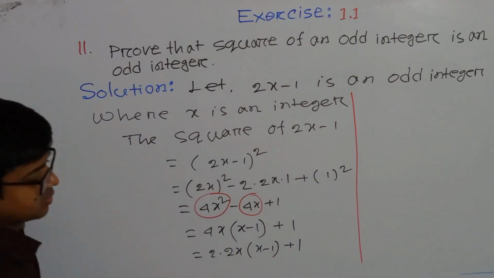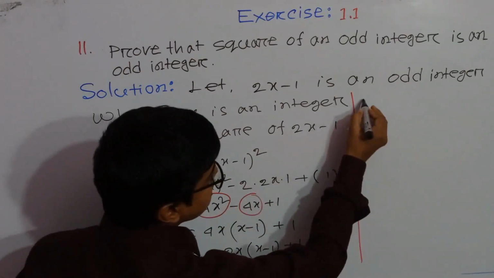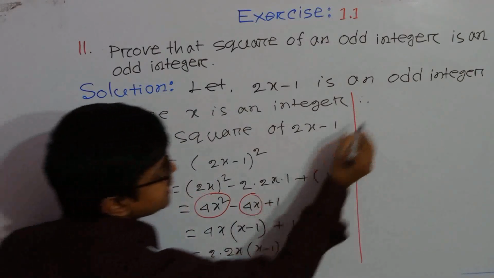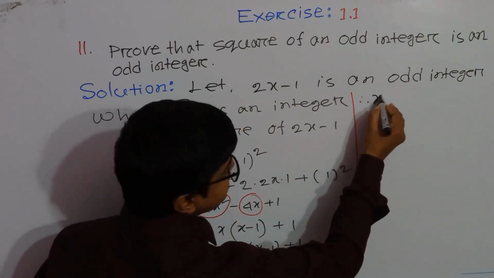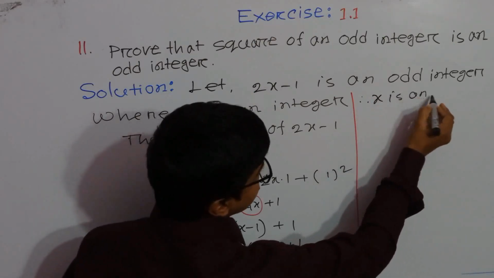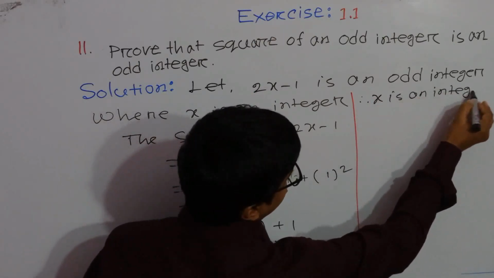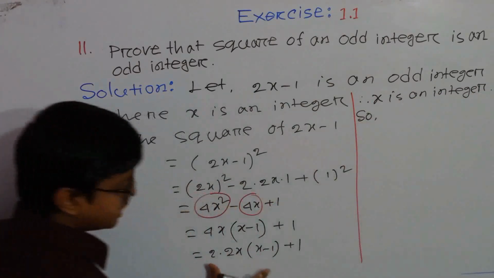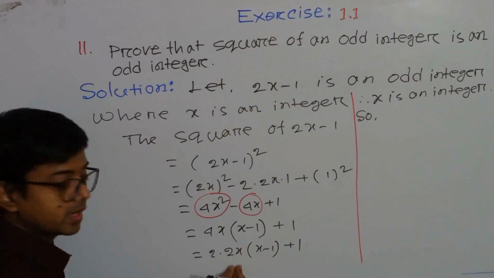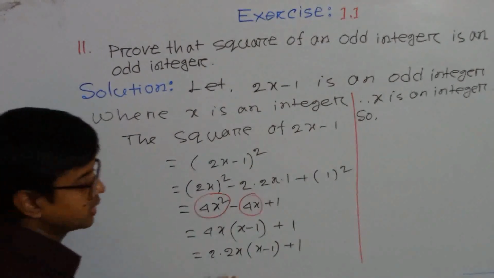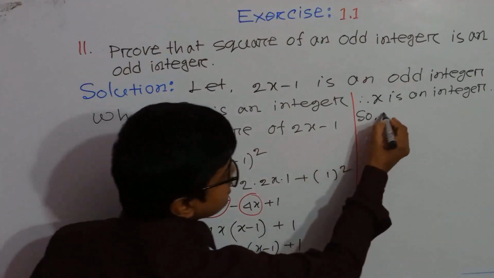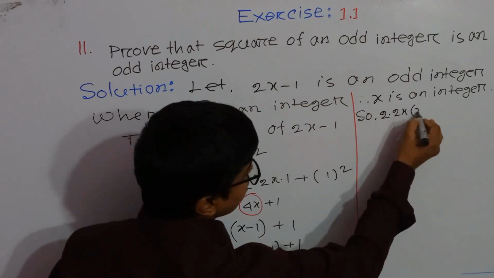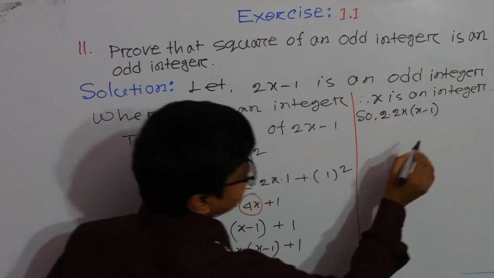So after this line we can write here x is an integer. So this part, 2 into twice x into x minus 1,